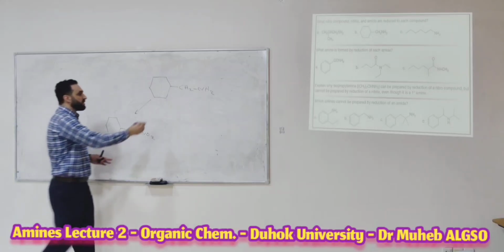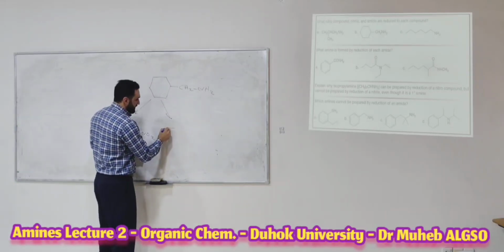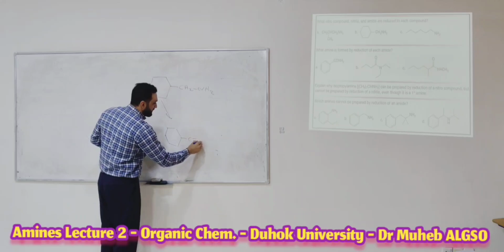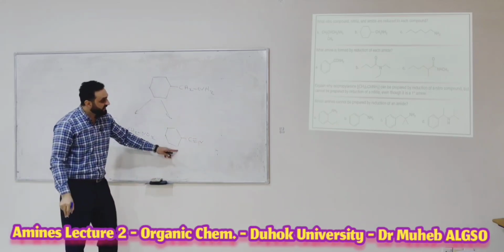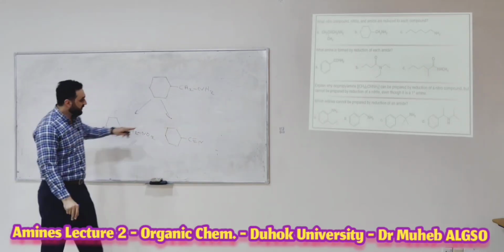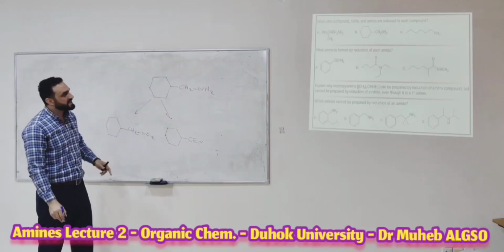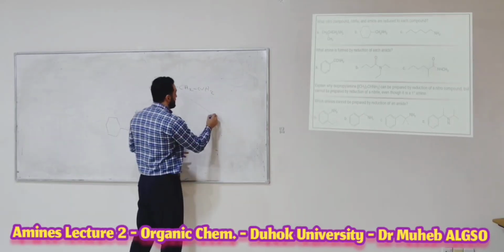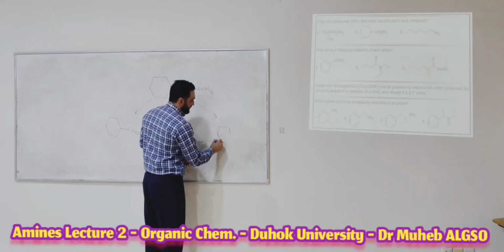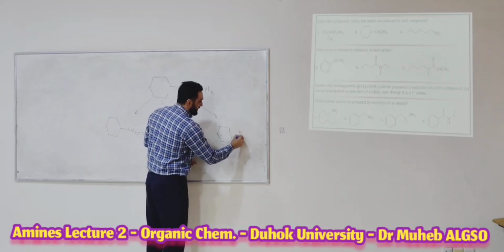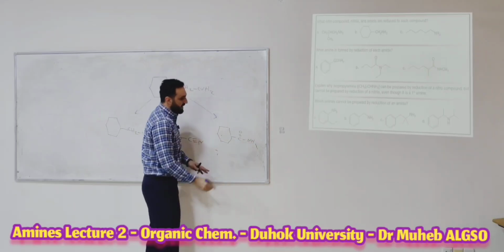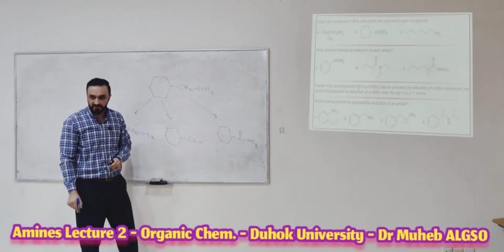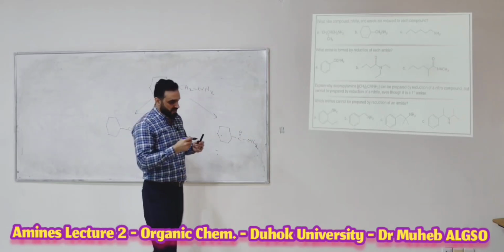What is the nitrile compound? This is the nitrile compound, C triple bond nitrogen. Nitrile reduction will give you this. Nitro compound reduction gives you this. What is the final one? What is the amide? Yes, good, the primary amide. This is the amide. Reduction gives you this. This is the homework.